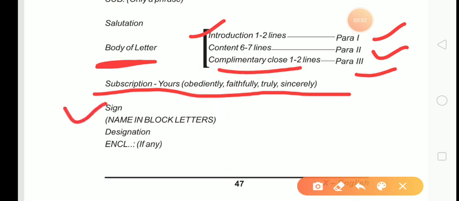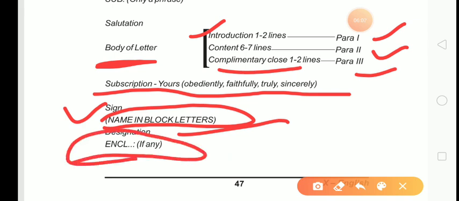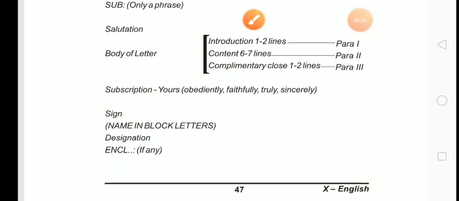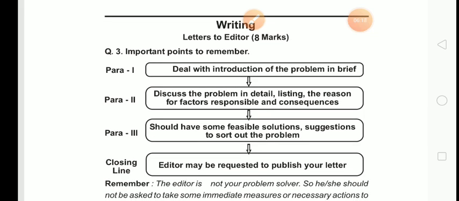Then your signature. After signature you have to write your name in block letter. Then your designation, if it is necessary to mention your designation in the letter. If it is not necessary, you need not mention your designation. If you are enclosing anything with the letter, you must mention. So I hope you all are clear with the format.